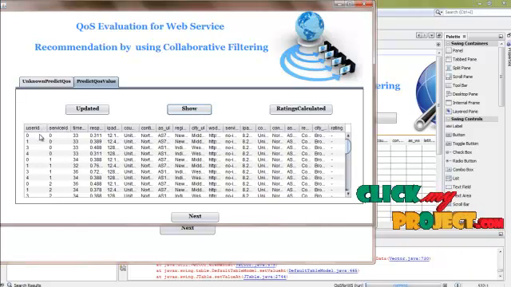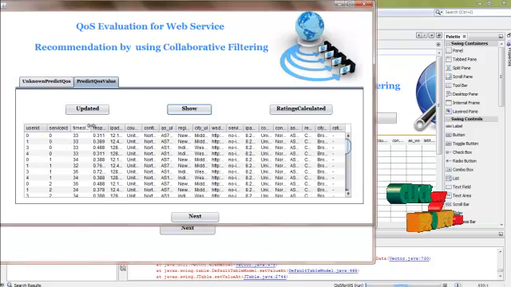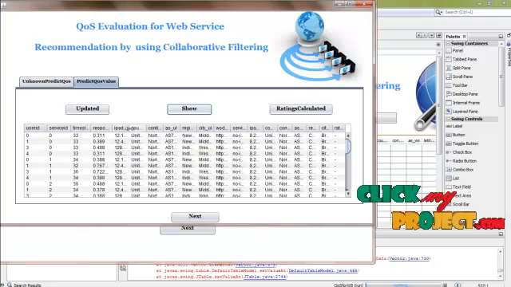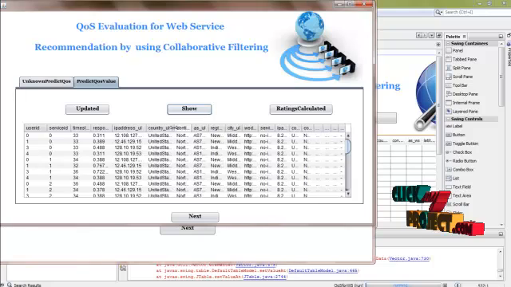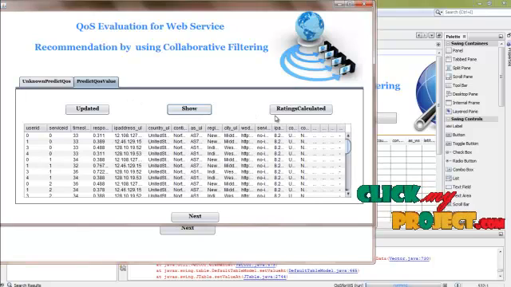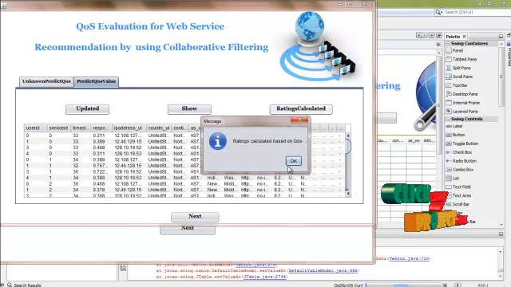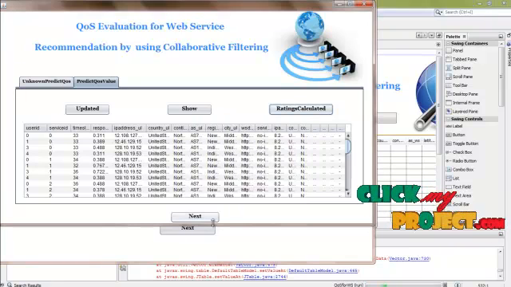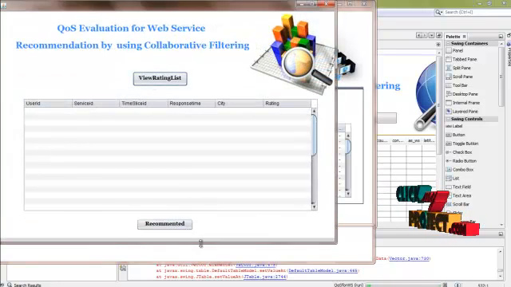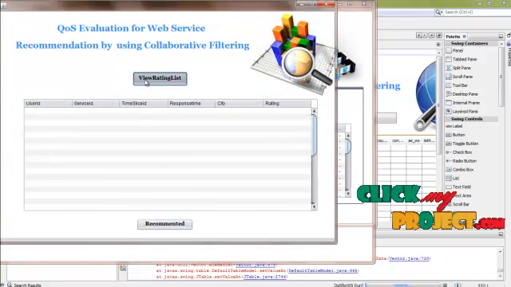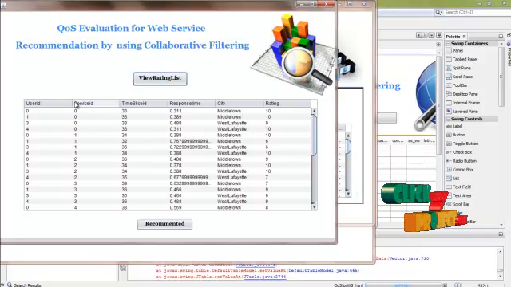Example, user ID 0 and service ID 0 time slice ID 33, and then response time is 0.311, and then IP address is 12.18127, and the continent country are the same, and then ratings calculated. The ratings are calculated based on the QoS value. And then next button. The rating list. The view rating list button is clicked. After clicking the button, the information will be displayed on the table.